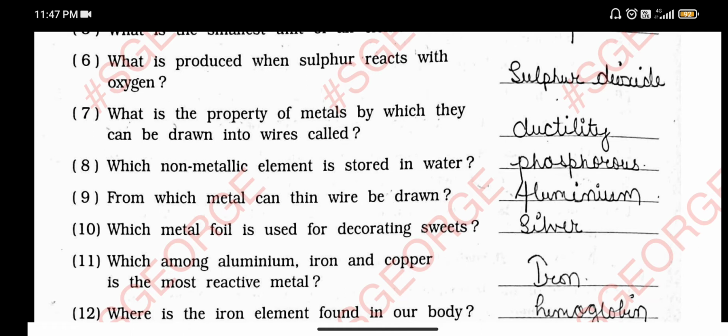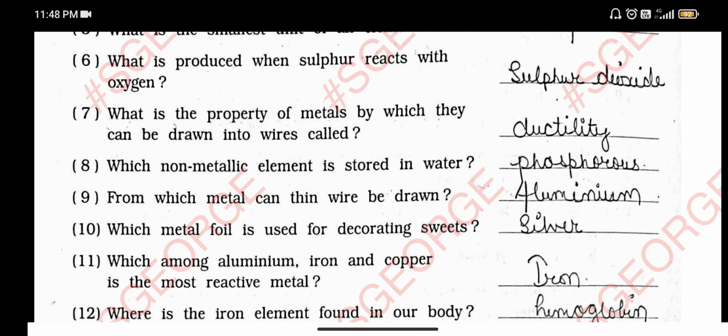Which non-metallic element is stored in water? That is phosphorus, and it is stored in water so that it does not react with the atmosphere. From which element can thin wire be drawn? Thin wire can be drawn with the help of aluminium. Which metal foil is used for decorating sweets?